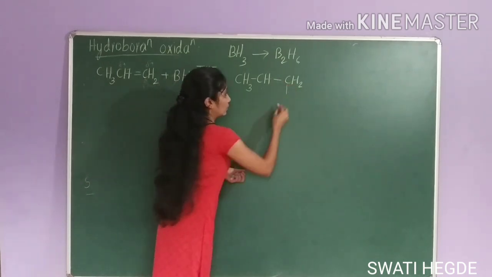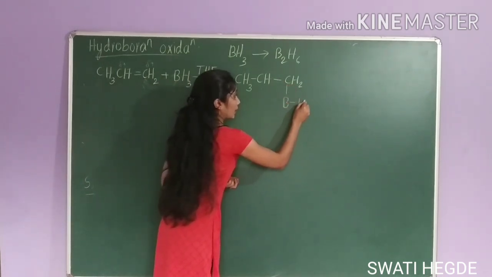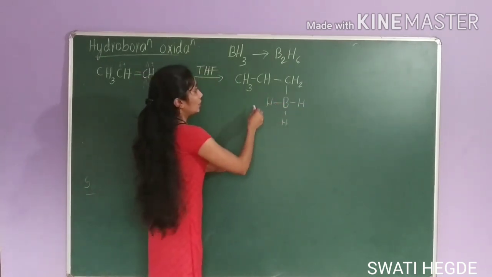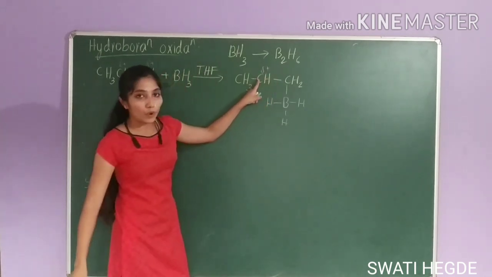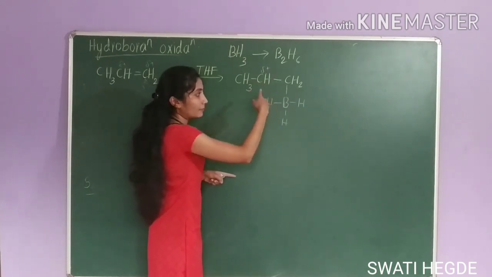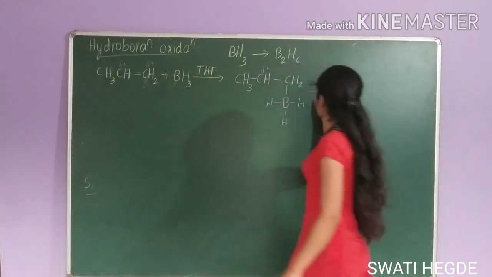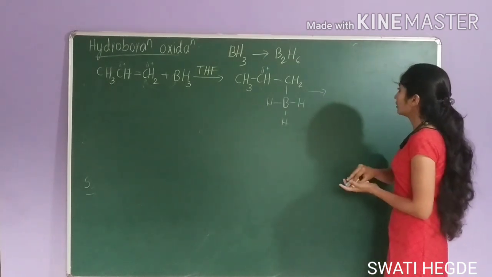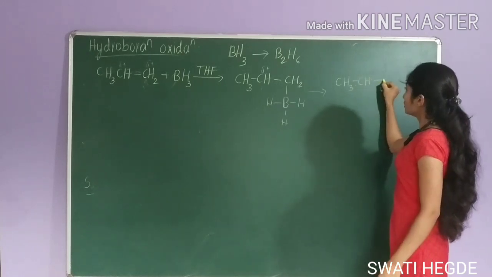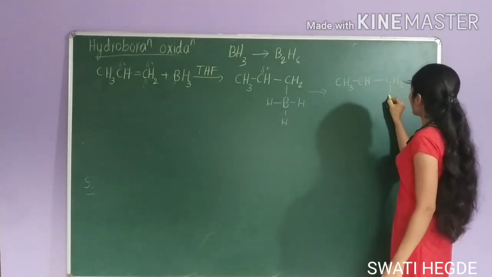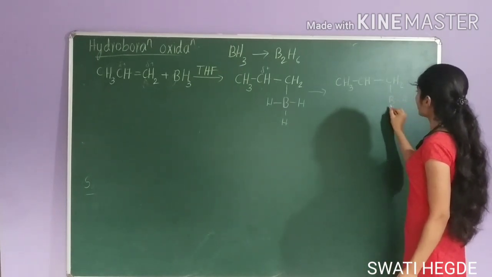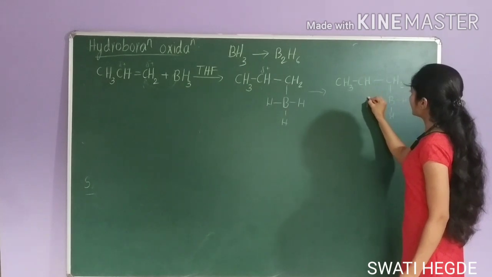BH3. So since it contains partial positive charge, this attracts this hydrogen. This carbon atom attracts this hydrogen and it leads to the formation of the product CH3, CH, CH2, B, H, H, H, like this.